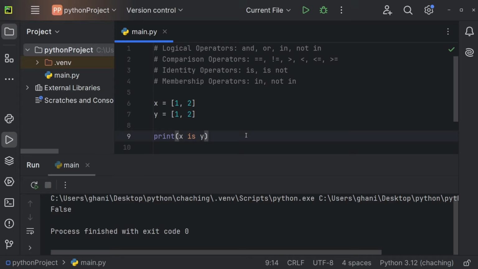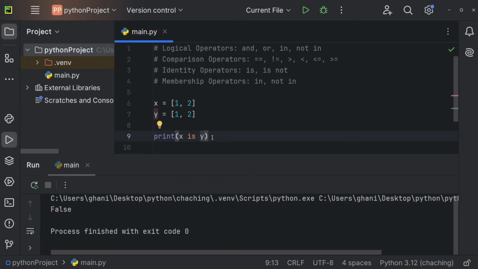but that does not mean that they are the exact same objects. And if Python now takes a look at the memory address on your computer of X, it is going to be different to the memory address on your computer of Y. And therefore, of course, you have two different objects in this case, so two different variables, and X is Y is going to be false.